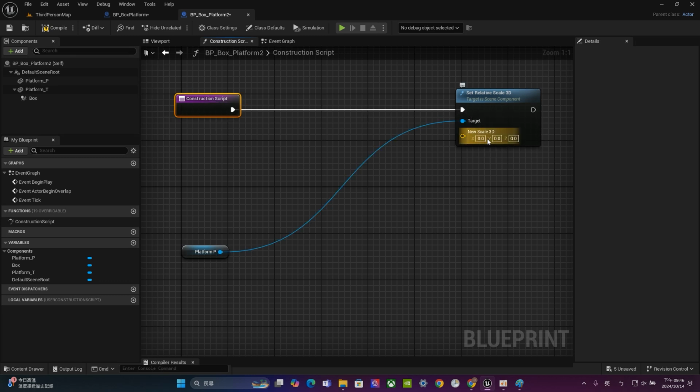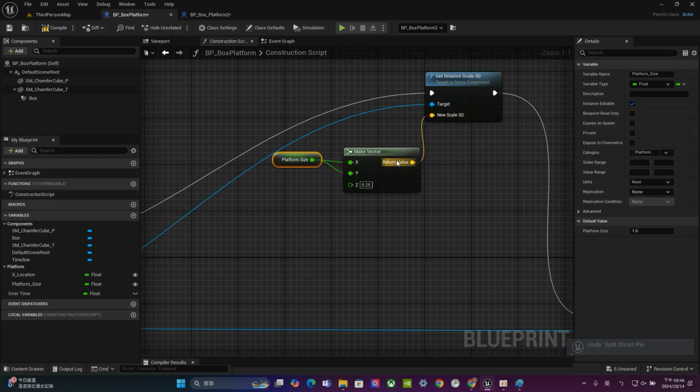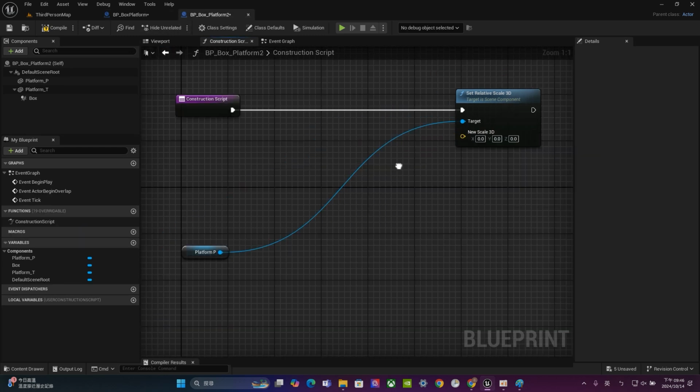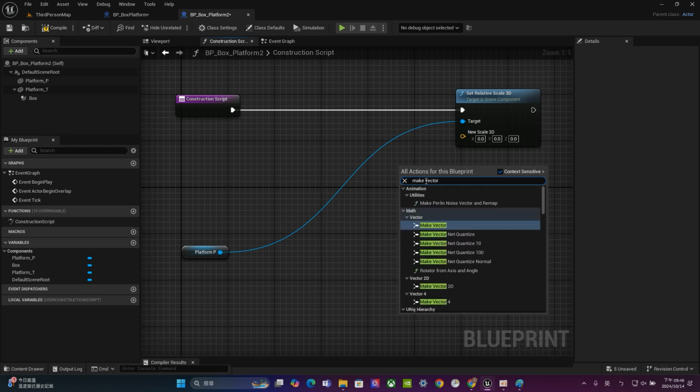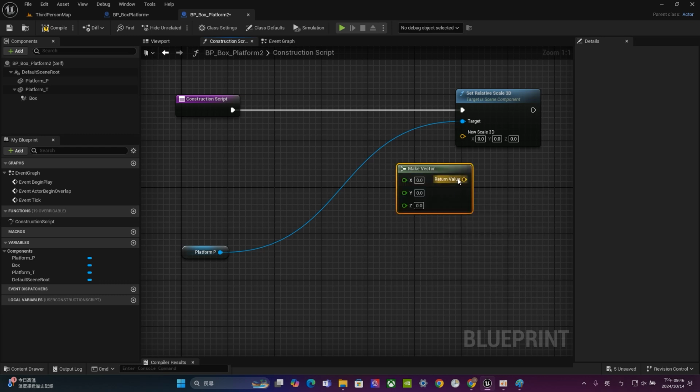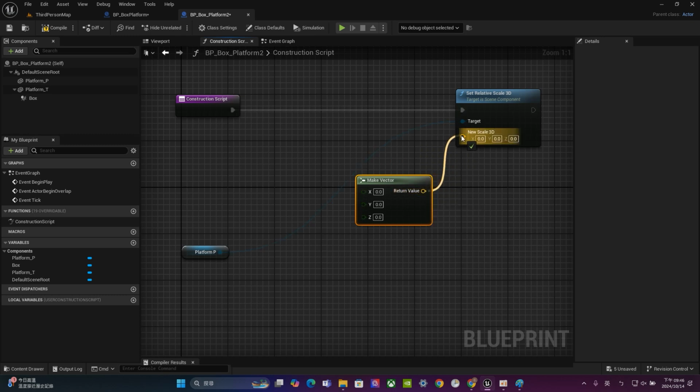So how about the scale? How can we set the scale? For this one, I prefer you guys split this one to pins, so now we will have 3. Or you can just follow the things I did, using Make Vector to control the size right here. So we can just go here, Make Vector, find this component, and use this one to control it.